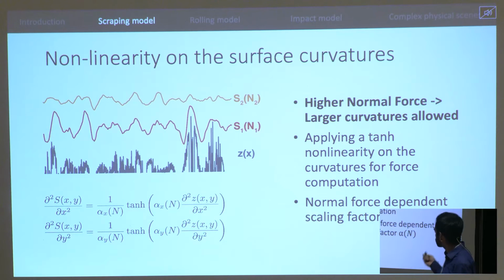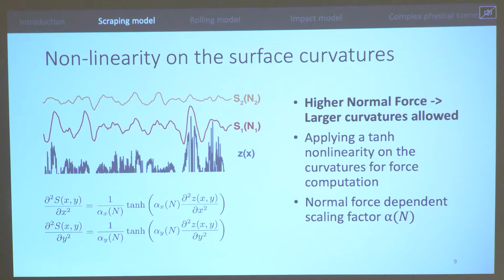So basically, we have this parameter, which is normal force dependent, alpha n, that dictates how much we softly clip the curvatures, which are the second derivative of the depth information with respect to the space variables x and y.